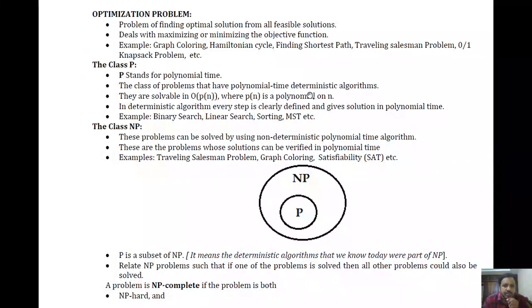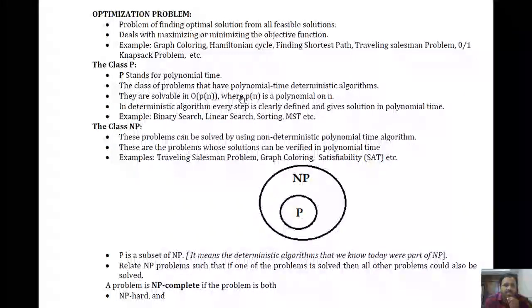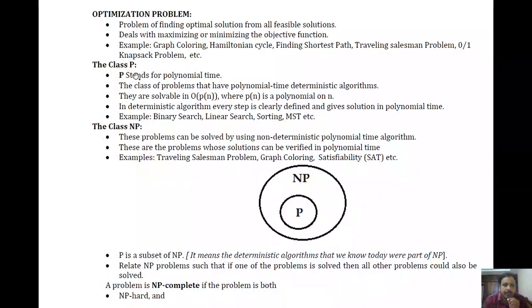One more point we can say is that for these P class problems, when we write an algorithm, it will be a deterministic polynomial time algorithm, right? If we write an algorithm for those problems, then that algorithm must be a deterministic polynomial time algorithm. The class of problems that have polynomial time deterministic algorithms will be considered P class problems.